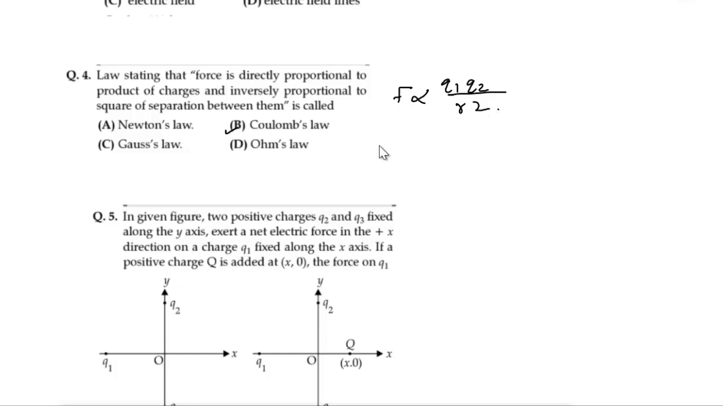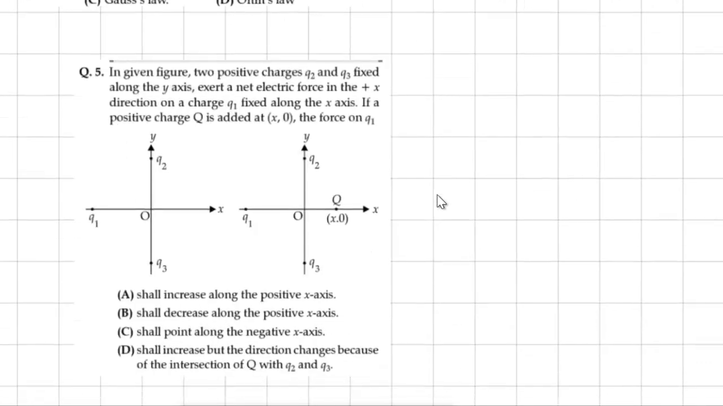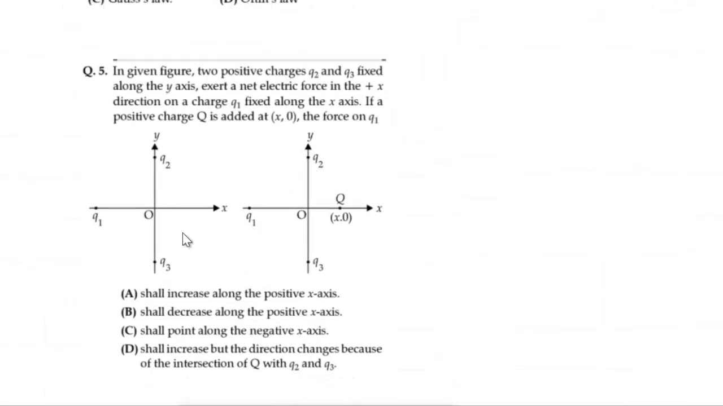Next question. In the given figure, the two positive charges Q2 and Q3 are fixed along the y-axis. You can see that Q2 and Q3 are fixed along the y-axis. They exert a net electric force in the positive x direction on a charge Q1 fixed along the x-axis. If a positive charge Q is added at x0, the force on Q1 will be?